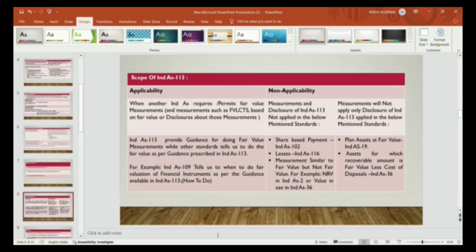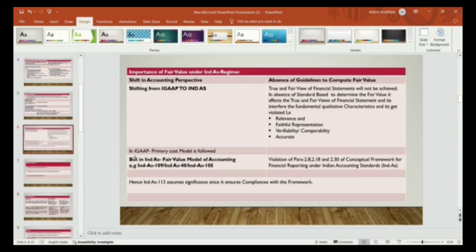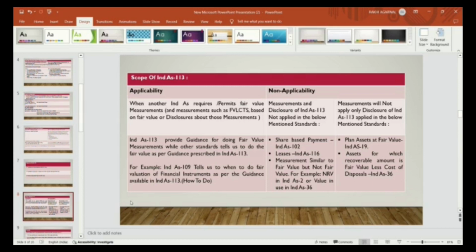Other standards like Ind AS 109, Ind AS 105, and Ind AS 40, that is investment property, prescribe checking Ind AS 113 for determining the fair value.